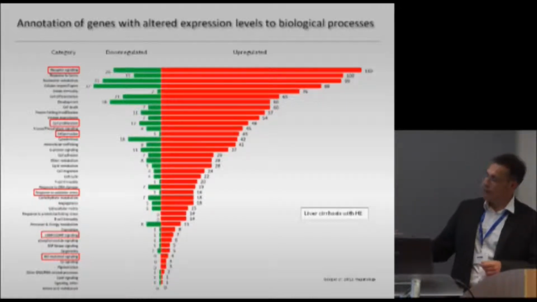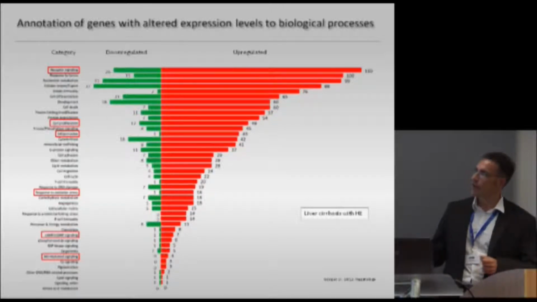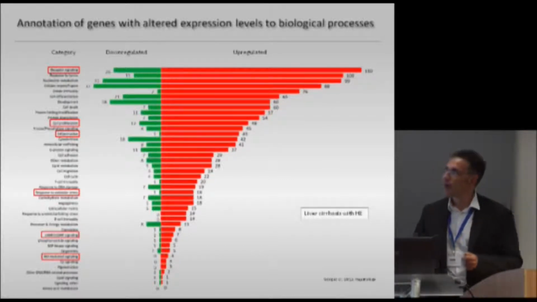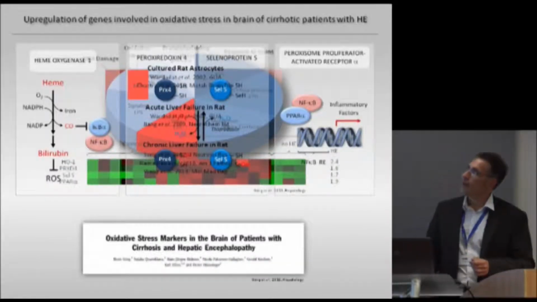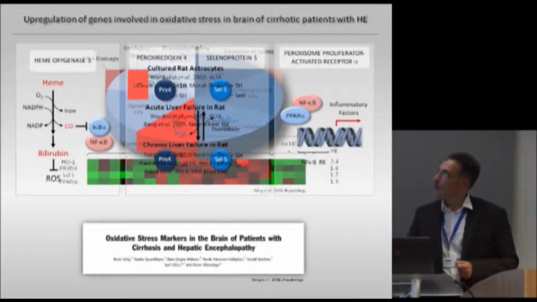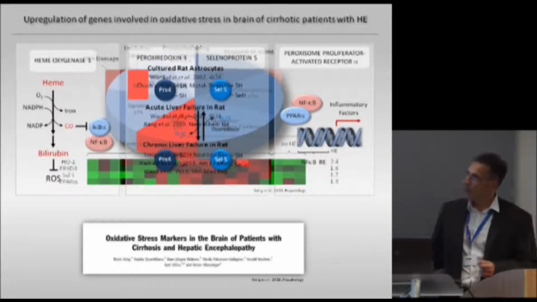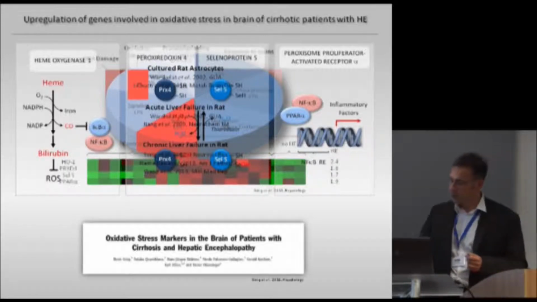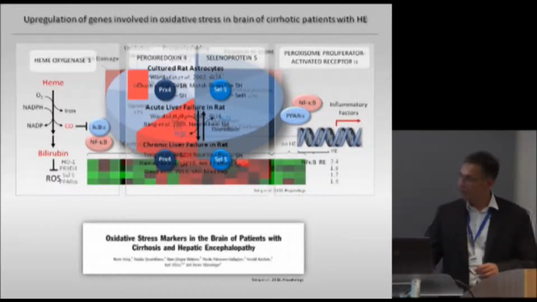And as you can see here, we found an enrichment of those genes with different expression level in the brain of liver cirrhotic patients with hepatic encephalopathy in many categories which have recently been postulated to play a role in hepatic encephalopathy, such as inflammation or receptor signaling. And when we analyzed the functions which these genes are involved in, we found that several of those genes are involved in stress response pathways, and especially in oxidative stress response pathways. And here are some of them shown.